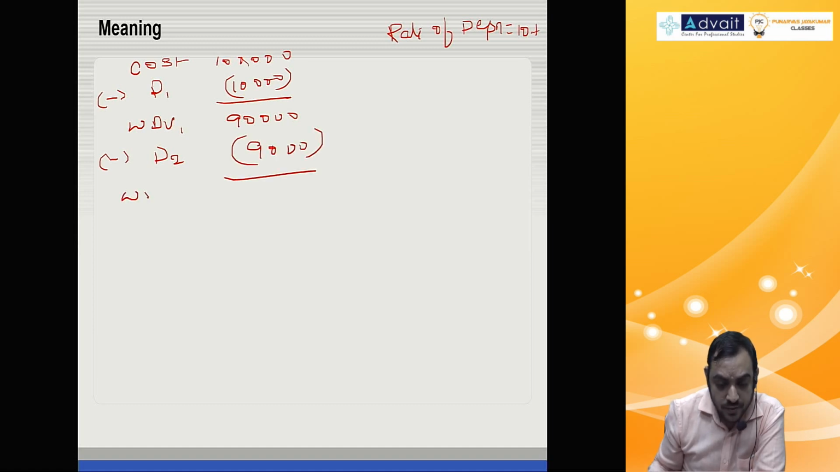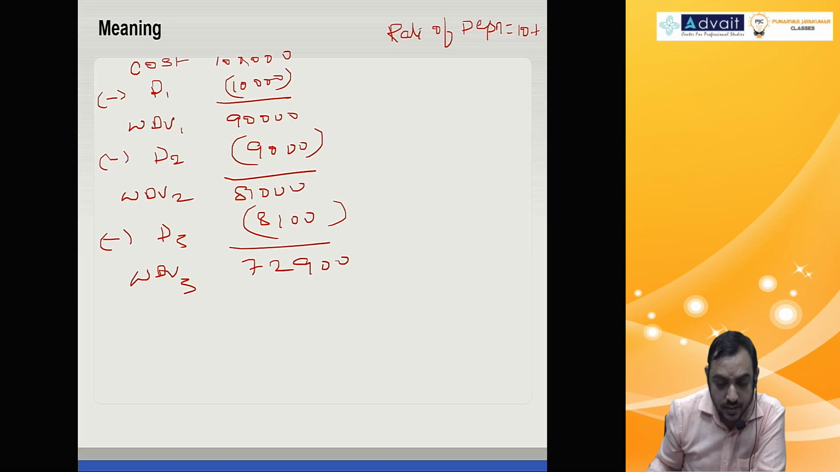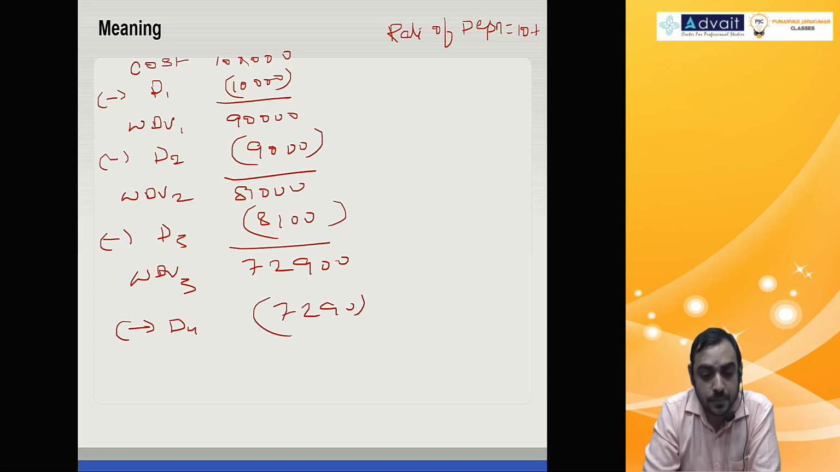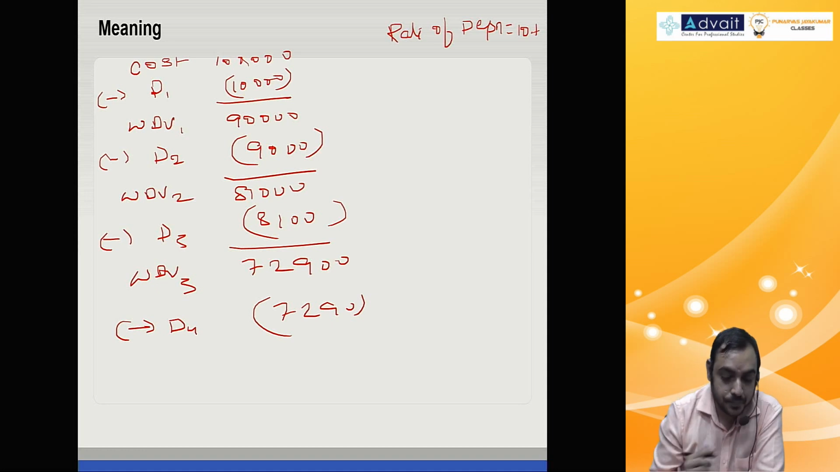You get WDV for year 1, 90,000, minus depreciation for year 2, 9,000. You get WDV for year 2, 81,000, minus depreciation for year 3, 8,100. WDV for year 3, 72,900, minus depreciation for year 4, 7290. Like this you calculate, right? One shortcut. What do you do?